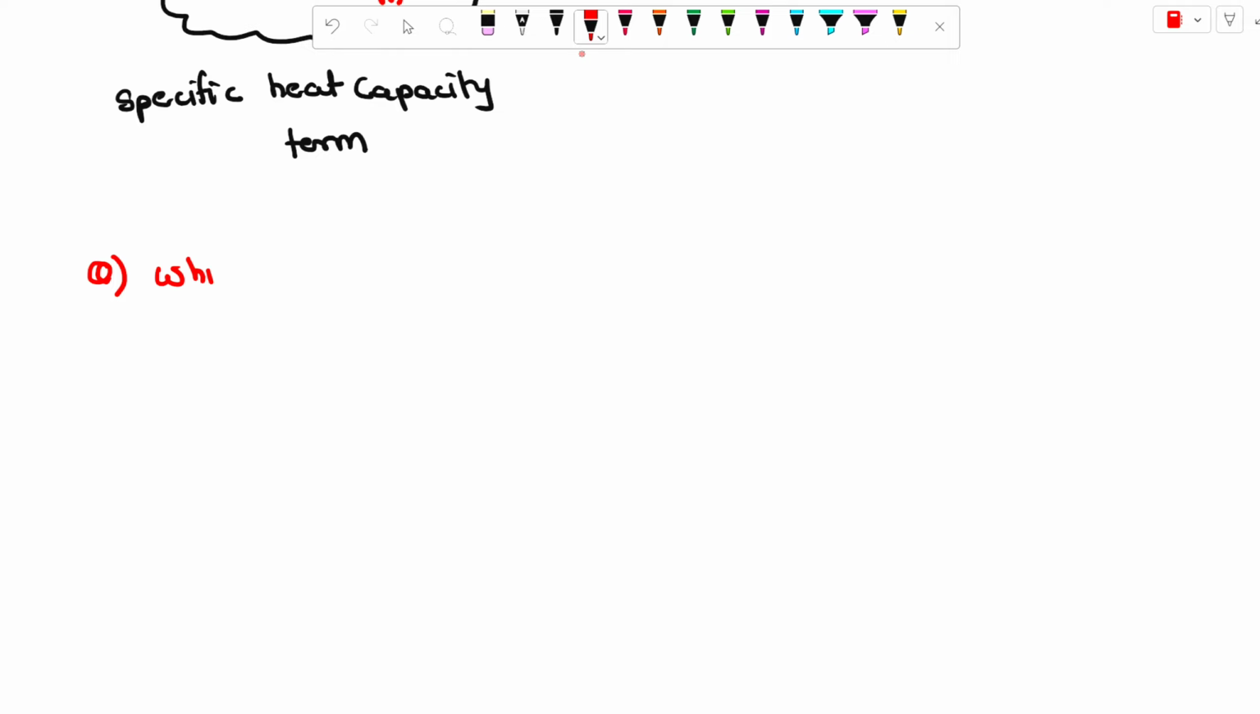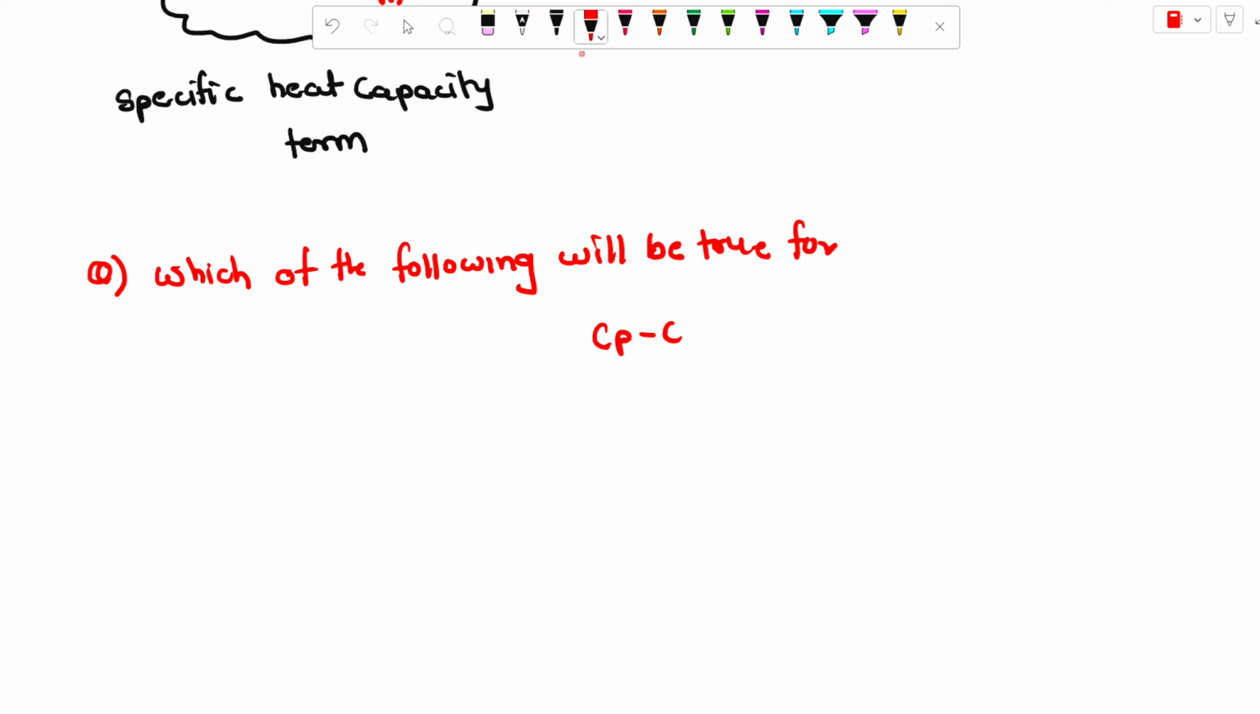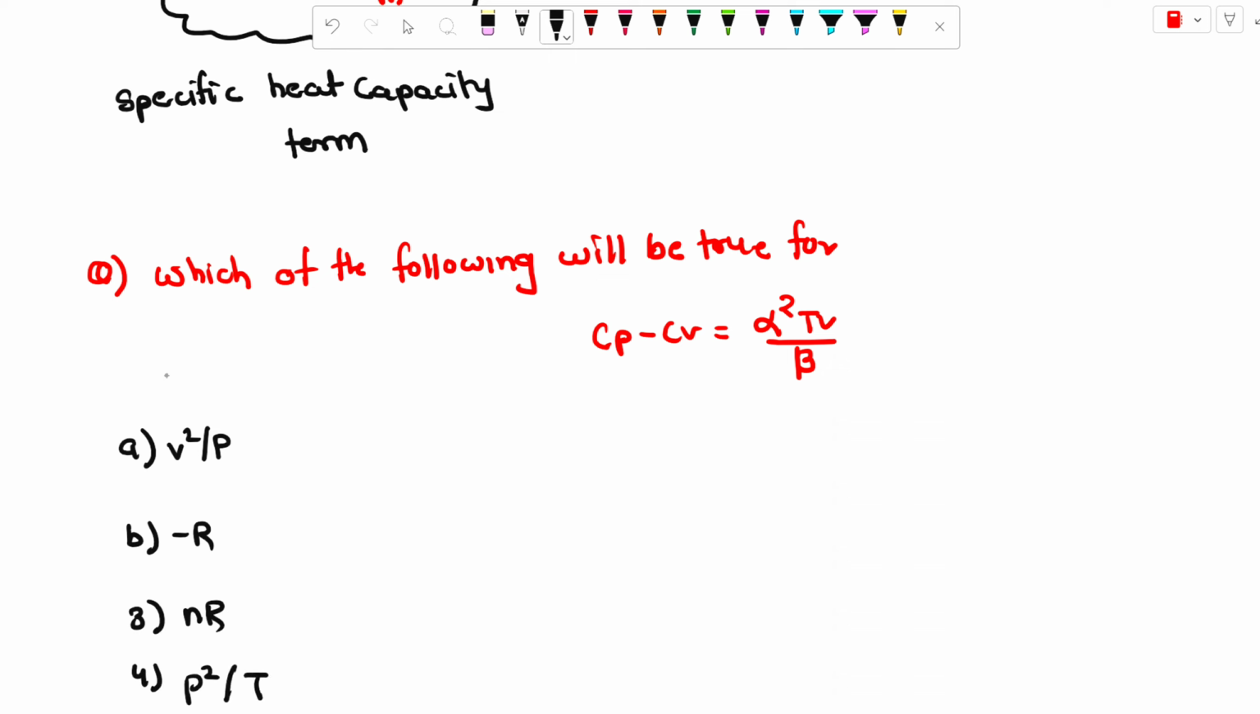The first question is: which of the following will be true for Cp minus Cv is equal to alpha square Tv upon beta? Now you have options also. The first option is V square upon P. The second option is minus R. The third option is nR. And the fourth option is P square divided by T.